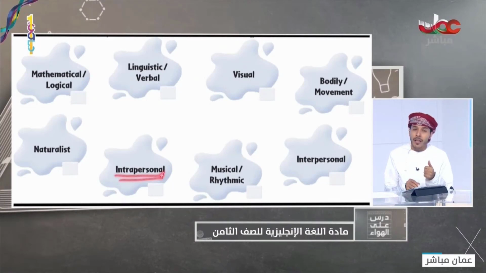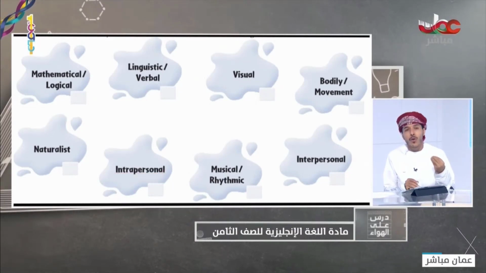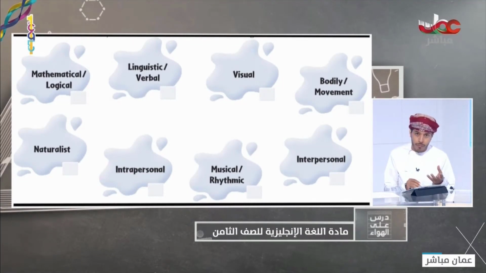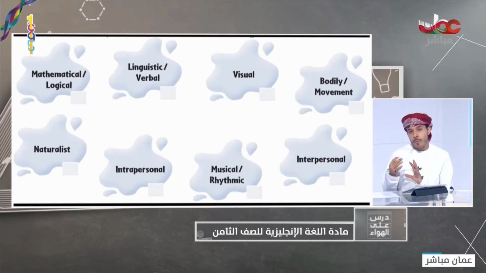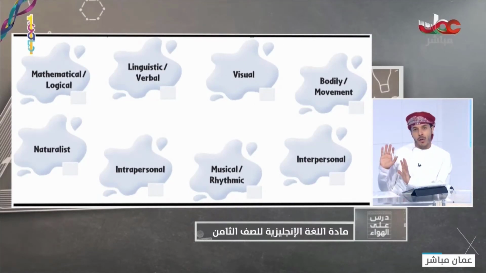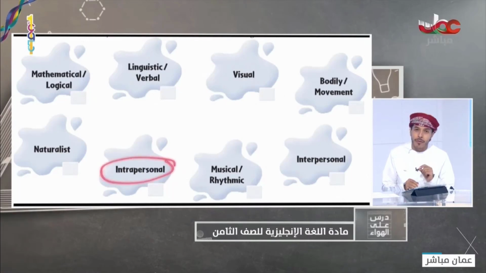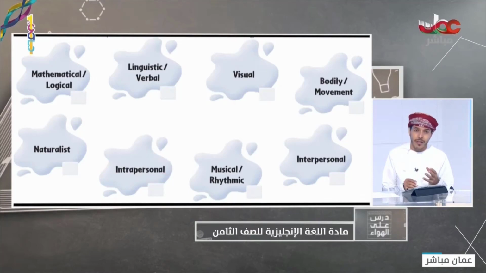For example, they like tennis. They like some video games which require one player only. They love video games, for example. They love doing things by themselves. They don't want anybody to share with them these activities. I'm okay alone. So these people have intrapersonal intelligence, الذكاء الفردي أو الشخصي.